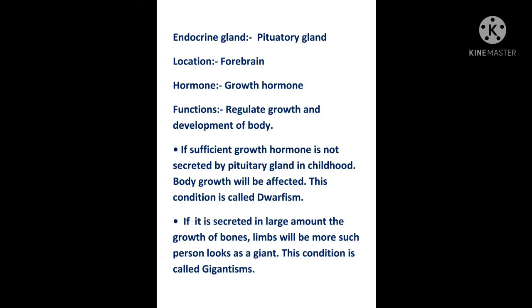If sufficient growth hormone is not secreted by the pituitary gland in childhood, then body growth will be affected, and this type of condition leads to dwarfism. Dwarfism, short heighted people. Now if this growth hormone is secreted in a large amount, the growth of the bones and limbs will be more. Such a person looks like a giant, and this condition is known as giantism.